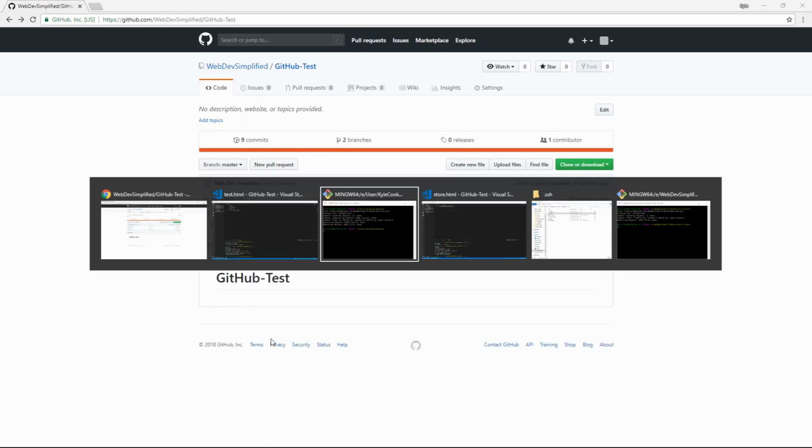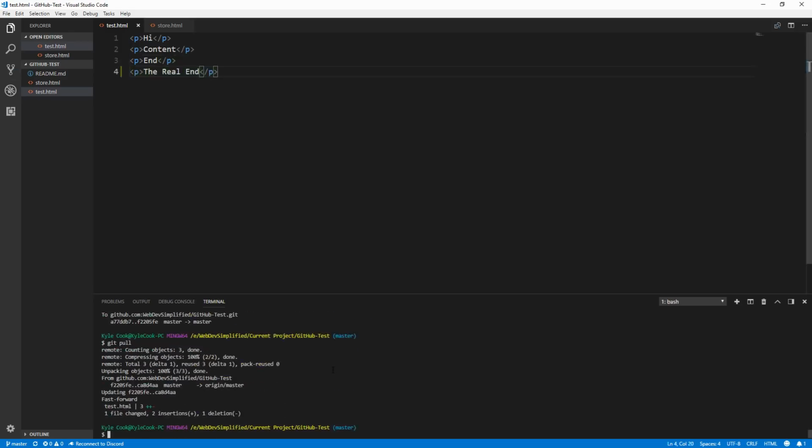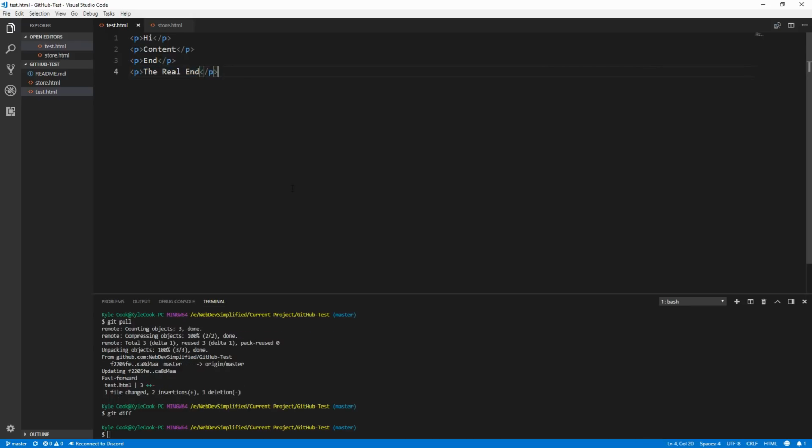But if we go to our original project, this one that is open inside of not the desktop, this is the original one that we created, you'll see that when we go to the test, John's changes are not here. This is because we need to use the git pull command to update our local repository from the remote repository. All we do, type in git pull, hit enter, and it'll pull down all of the changes from the remote repository for the branch that you are on. And since we are in the master branch, it pulled down the changes from the master branch, which is where John added his changes. That about sums up everything that you need to know about Git.